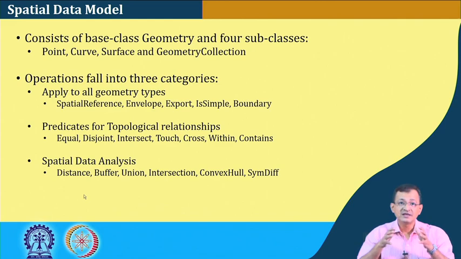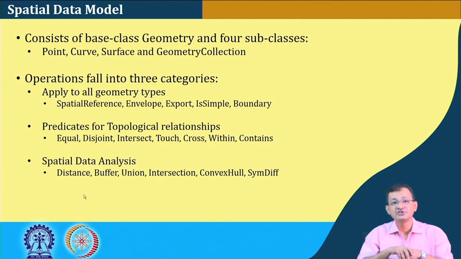Whatever operations we want to do with spatial data can be put into these three categories. As we discussed, topological relationships include touching, intersection, inside, crossing, not intersecting, and so on.